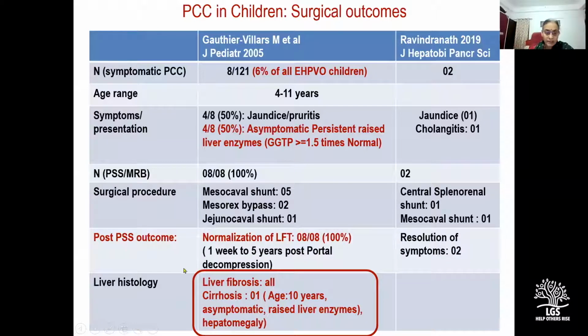Liver histology, important that it showed varying grades of liver fibrosis in all. And cirrhosis was documented at histology in one child at the age of 10 years who was asymptomatic, but the indication for surgery was persistently raised liver enzymes and hepatomegaly. And hence the relevance of intervening at this stage, because one can never predict when persistently raised liver enzymes can silently progress on to secondary biliary cirrhosis.